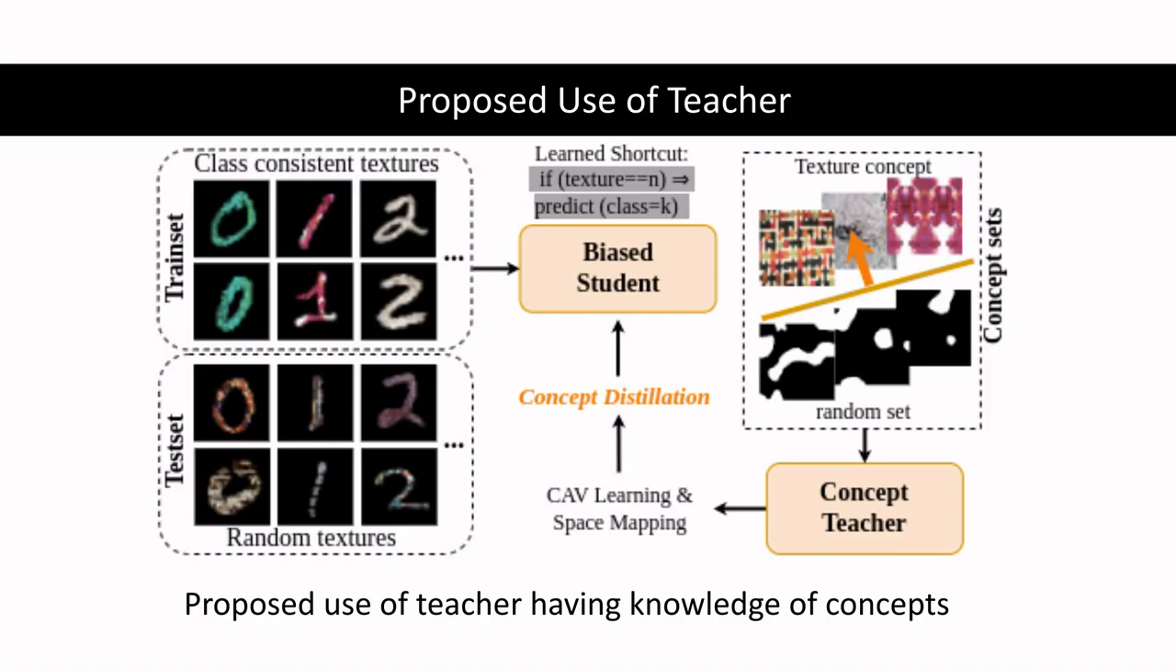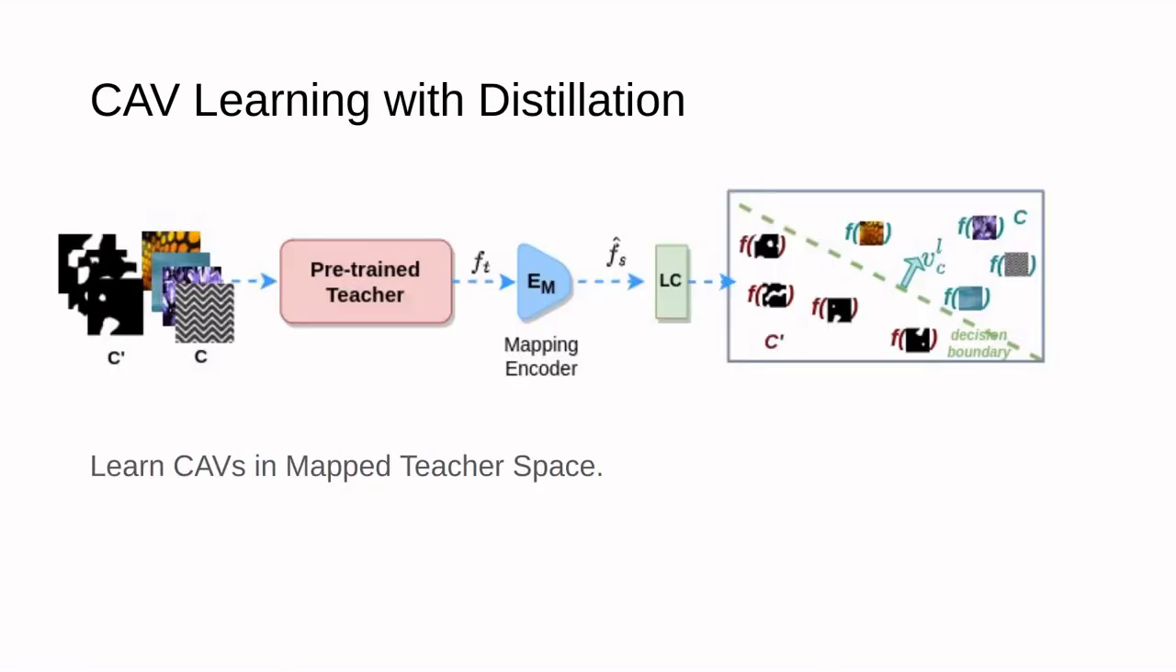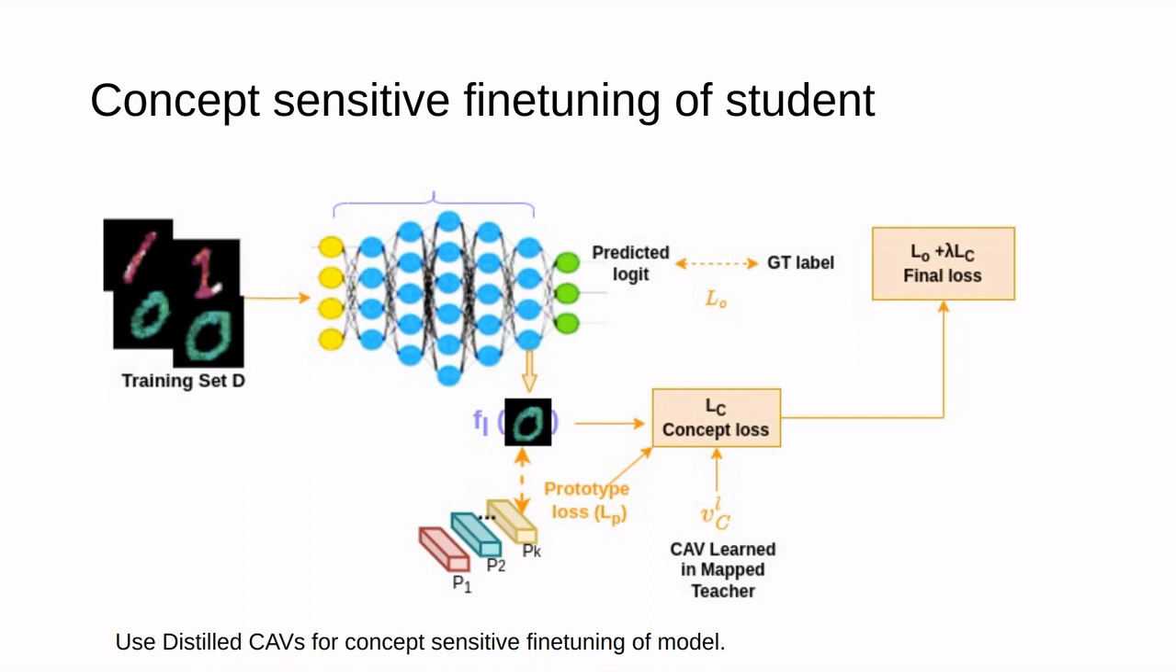For distilling the teacher's conceptual knowledge in the form of CAVs to the student, we map teacher and student activation spaces for concepts. We train an autoencoder which constructs student activations from teacher and back, and train it with a joint loss. We then estimate CAVs in the map teacher by a linear classifier. This is followed by distillation of the above CAVs via a proposed concept loss.